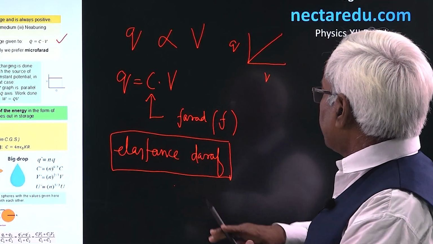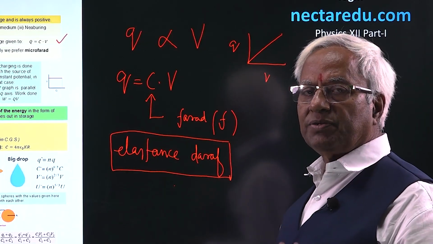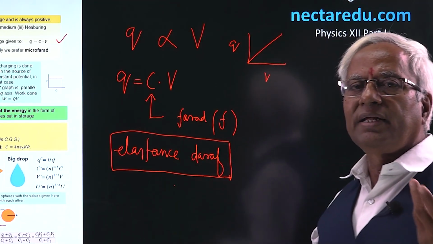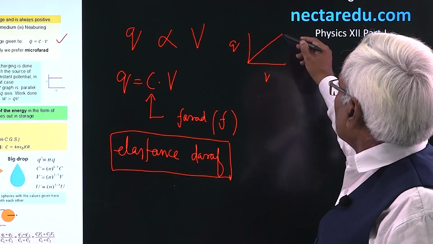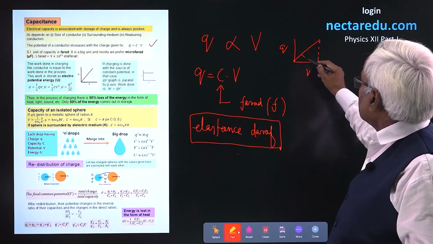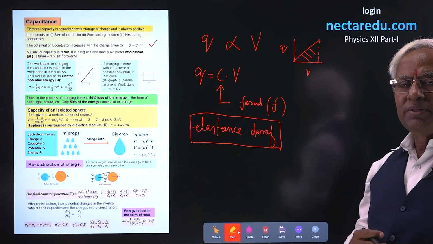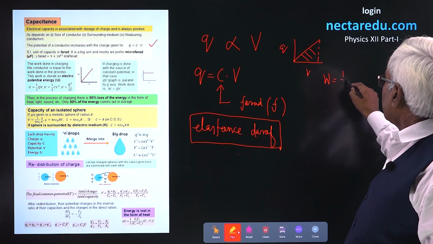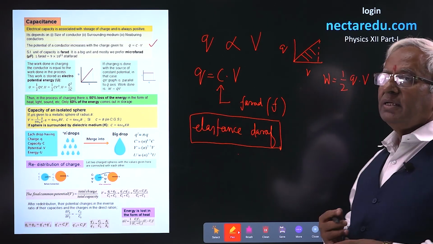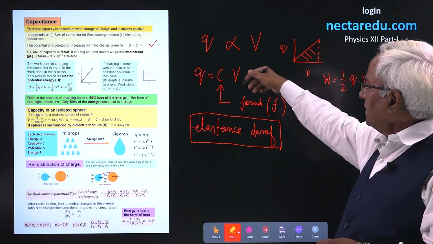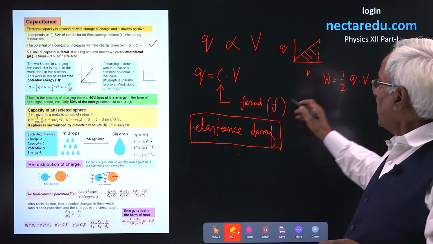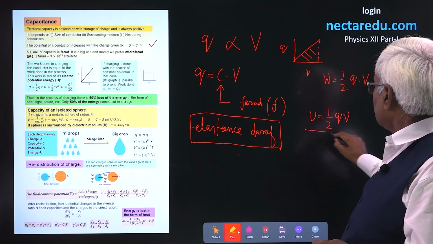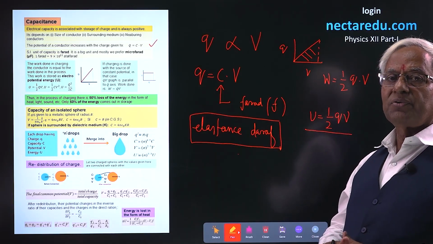When we define potential, we simply use a definition which involves infinity. And work is something to do while finding the potential. Here also, when you are giving the charge, the area enclosed between this graph and potential axis will be equal to work done, that is half QV. This will be stored in the conductor that has been charged as electropotential energy. It will be known as electropotential energy. U, that's half QV.